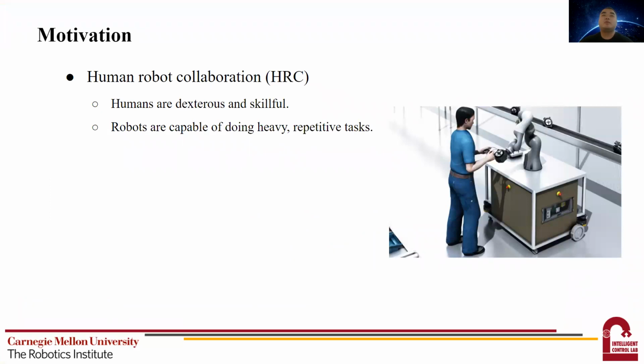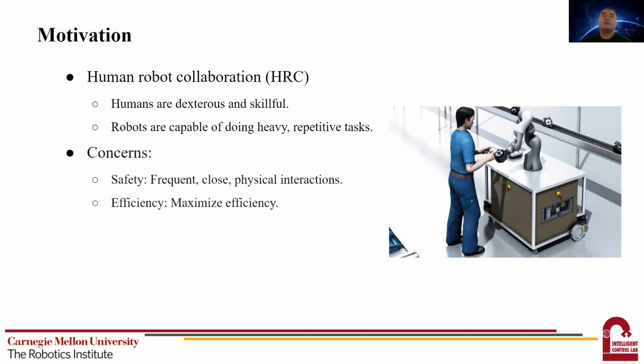Nowadays, human-robot collaboration has become very popular. The main reason is that humans have more skill sets to do different tasks. But on the other hand, we don't like to do boring tasks and are not capable of doing heavy things. However, these disadvantages of human workers are actually the advantages of robot workers. Therefore, we want to use HRC to combine these features to enable better efficiency in applications like manufacturing.